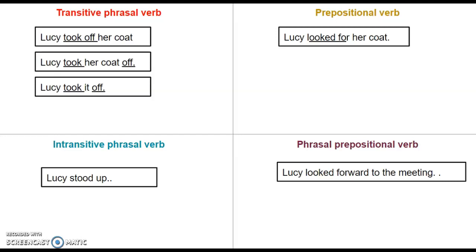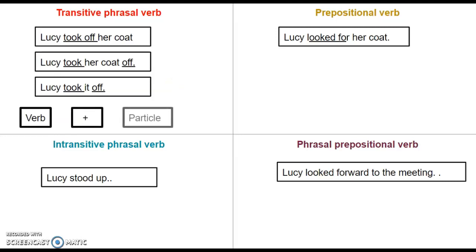And you can say Lucy took it off. That is why we don't call this word off a preposition, because transitive phrasal verbs are made up of a verb plus a particle. We call it particle precisely because they have the possibility of not having anything after them.